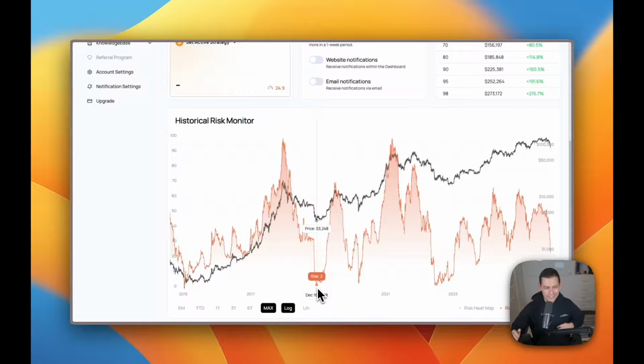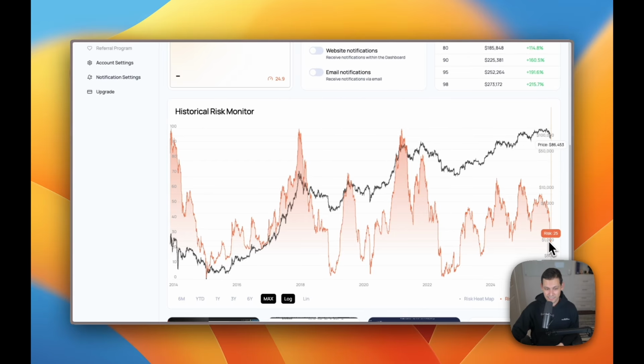And that's kind of the bottom line: when these numbers are really low, it's a great time to buy. And when these numbers are really high, it's a great time to sell out of your position, or stop buying maybe, or buy a little bit less. The bottom line is that now we can use this one risk indicator on a 0 to 100 basis to get a better idea of what we're in for.